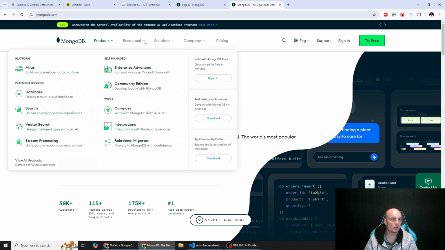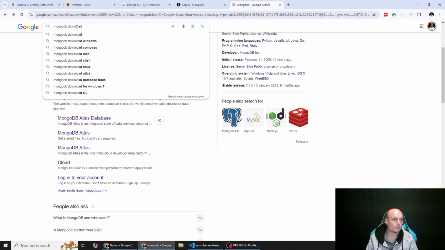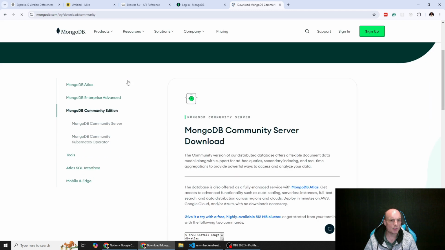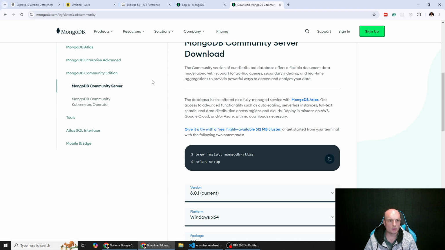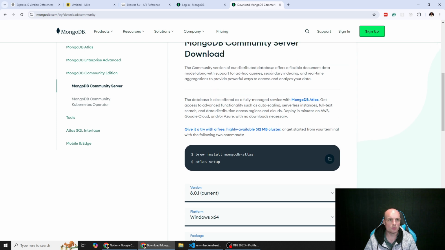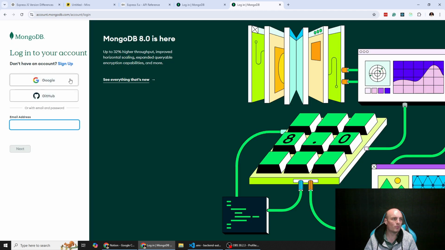It should be easier than this. Download. No, it's using Atlas. Oh, good. Okay, we're just going to use MongoDB Atlas. I'm just going to take this off screen so I can sign in for a second.